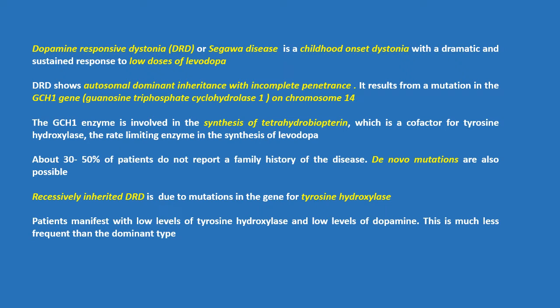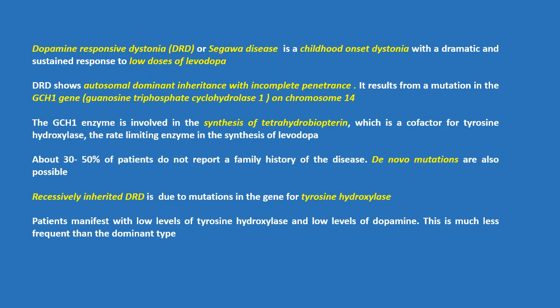It results from a mutation in the GCH1 gene on chromosome 14. The GCH1 enzyme is involved in the synthesis of tetrahydrobiopterin, which is a cofactor for tyrosine hydroxylase, the rate-limiting enzyme in the synthesis of levodopa.